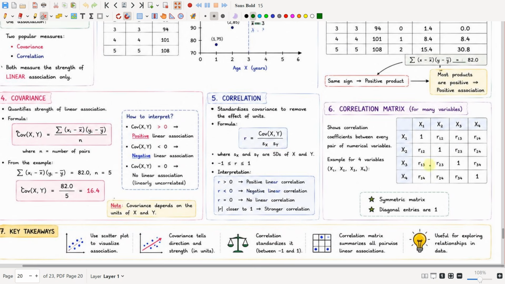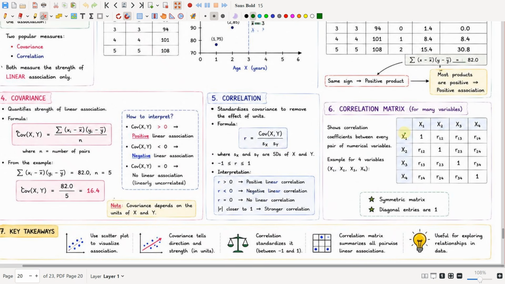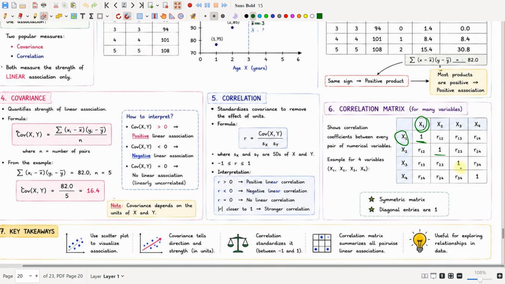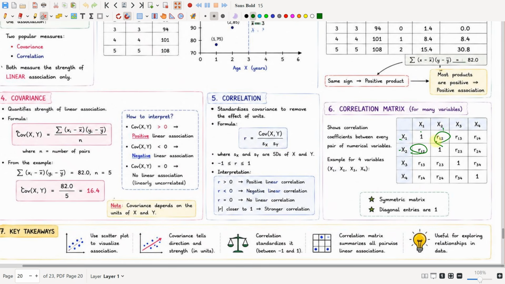So this is what we call a correlation matrix. It shows the correlation coefficient between every pair of numerical variables. If you find the correlation between the same variable, you will get 1. This is why the diagonals are always 1, and between two different variables you compute the correlation using this formula. The diagonal entries are always 1, and x1 to x2 and x2 to x1 will be the same. So this r12 is also r12.